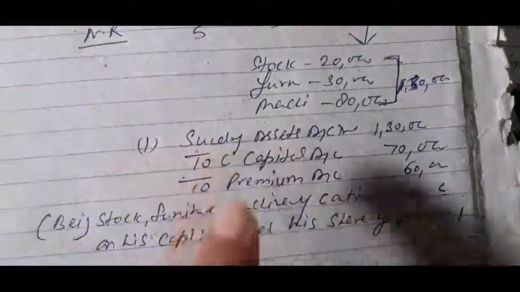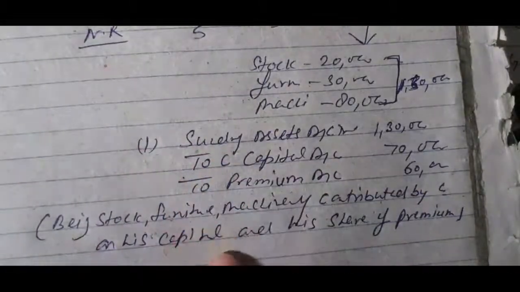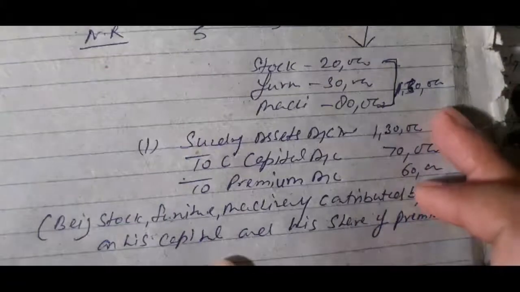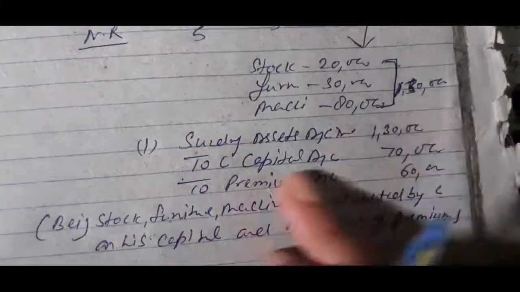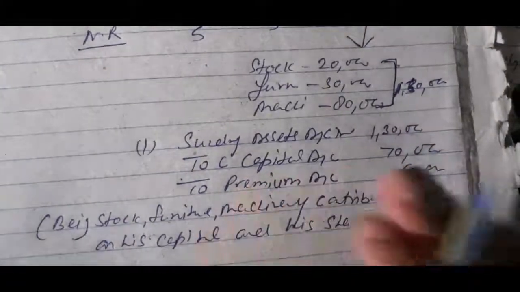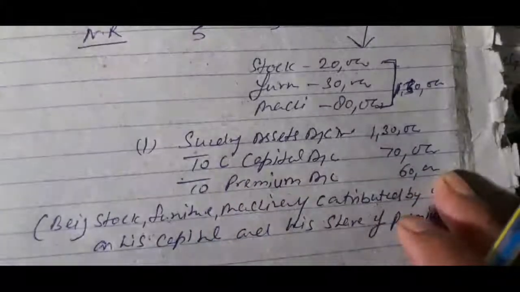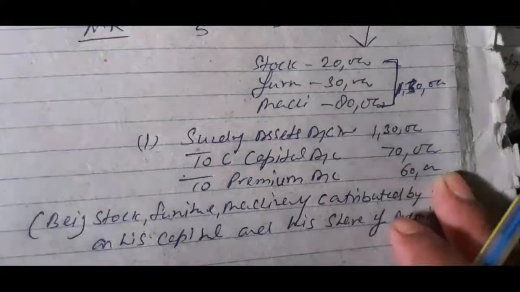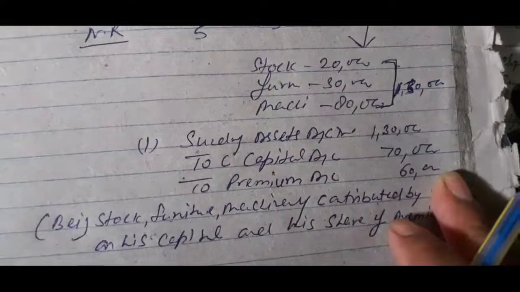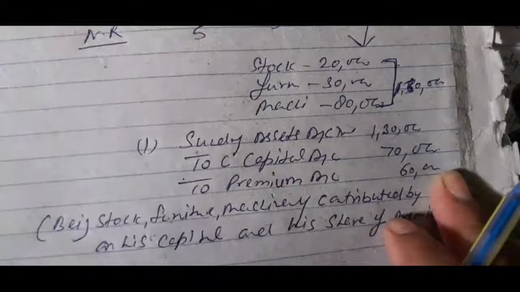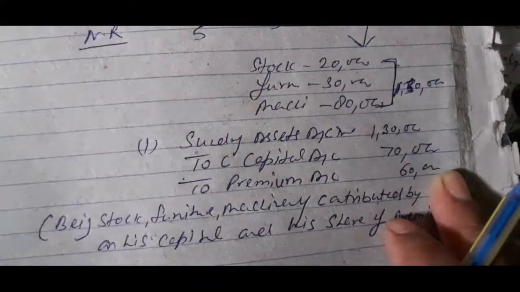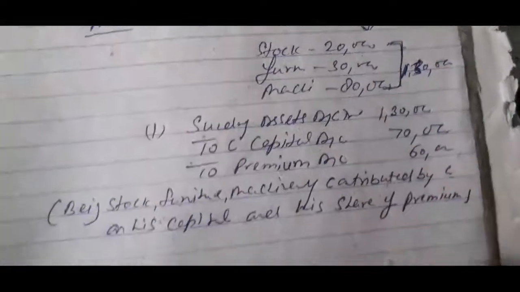So sundry assets, total assets value will be debited 1,30,000 in the books of accounts, to C capital account 70,000, to premium account 60,000. So children, now also we will find out the value of goodwill which this new partner has to bring, but he has not brought with him.